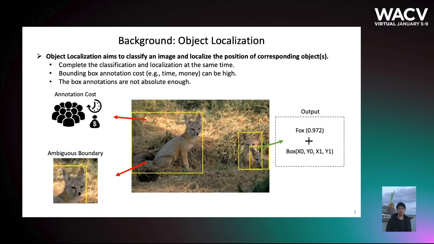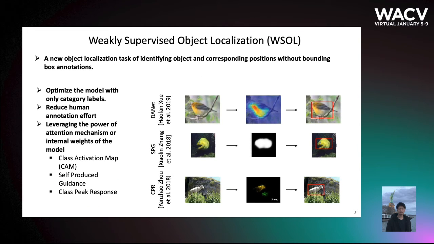But the traditional models usually require additional bounding box annotations, which means extra time and money. Besides, the annotations from different workers are not absolute enough. Therefore, more and more research has focused on weakly supervised object localization. It's a new task to classify the image and also identify the corresponding positions of objects without the bounding box